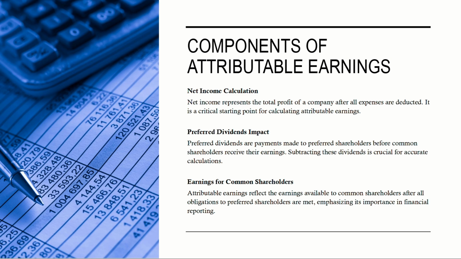Subtracting these dividends is crucial for accurate calculations. Earnings for common shareholders. Attributable earnings reflect the earnings available to common shareholders after obligations to preferred shareholders are met, emphasizing their importance in financial reporting.